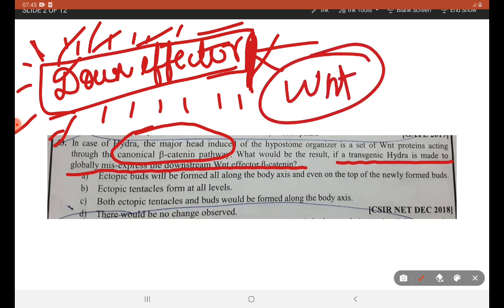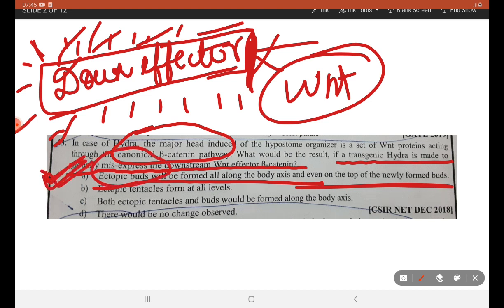What will be the result? The result will be excess growth, that is, ectopic buds will be formed all along the body axis, even on top of newly formed buds, because of the misexpression or abnormality in expression. So A is the right answer.